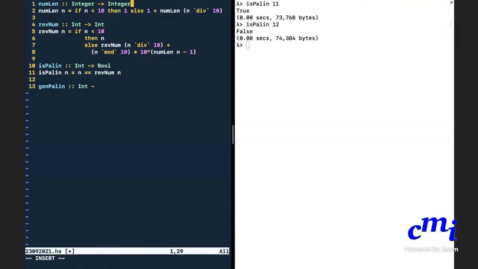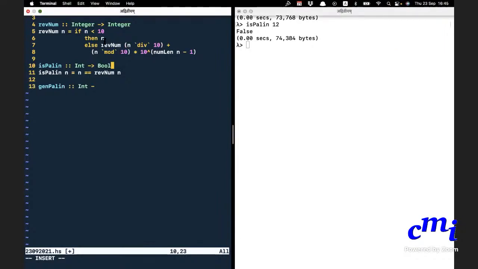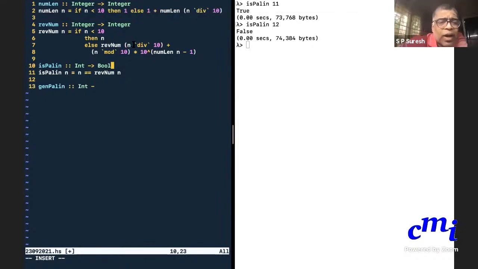Sir, in my program, div is not being recognized. Syntax error div. Did you put a backtick like this? Oh, you have to put this backtick, or you can say div n 10.